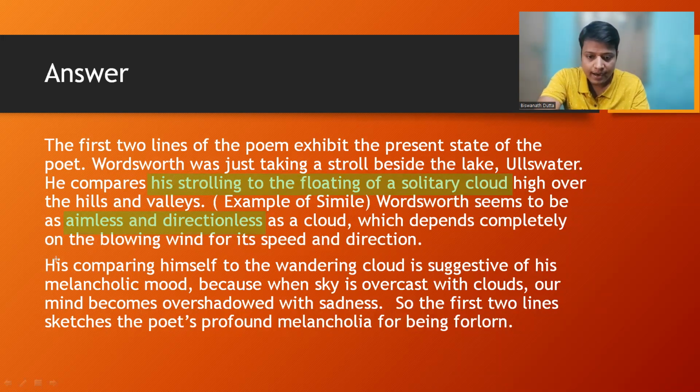Now, the second paragraph, he is comparing himself to the wandering cloud is suggestive of his melancholic mood, unhappy mood, sad mood. Because when the sky is overcast with clouds, our mind becomes overshadowed with sadness. So the first two lines sketch the poet's profound melancholia. Profound means very deep, and melancholia means unhappiness for being forlorn, meaning for being alone. Who is alone, sad, dejected.